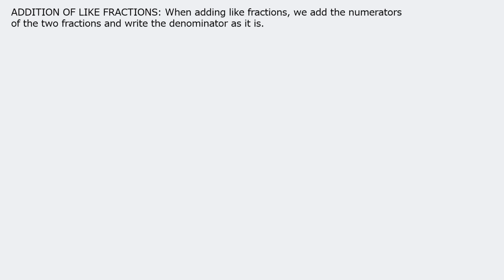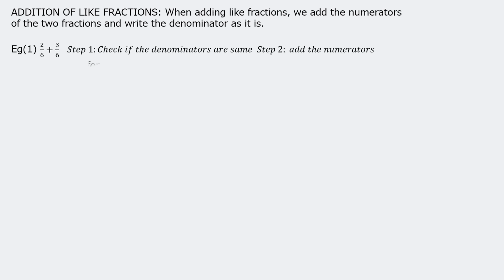Now how do we add? Addition of like fractions. When adding like fractions, we add the numerators of the two fractions, children, and we write the denominator as it is. Example, 2 upon 6 plus 3 upon 6.